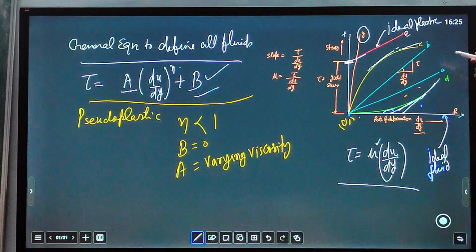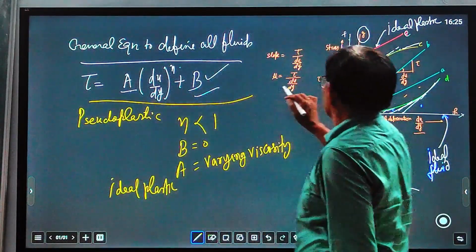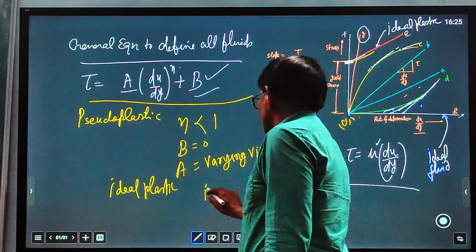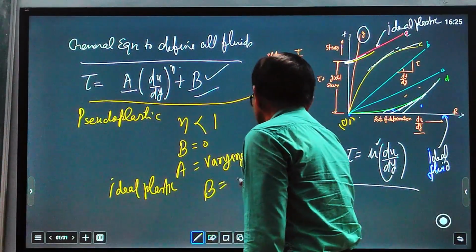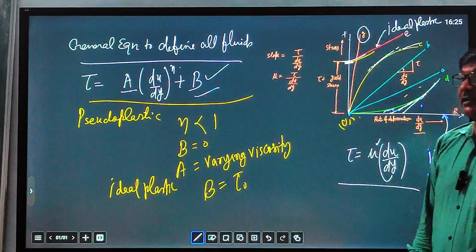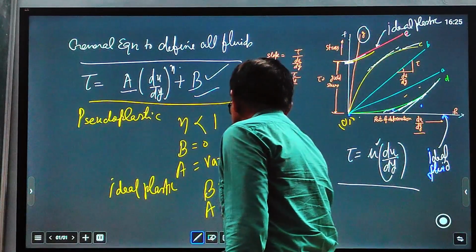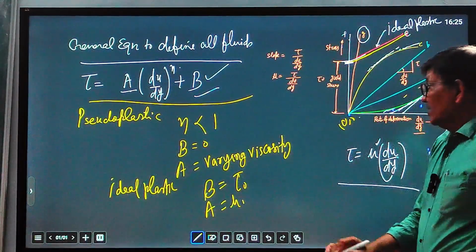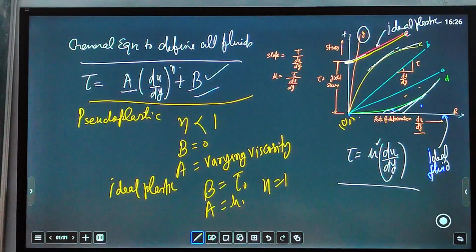And now the next condition, ideal plastic. You see that the ideal plastic is cutting an intercept, tau naught. Here B equal to tau naught, which means the initial yield stress, and A equal to mu, which is constant. Viscosity here is constant, and n equal to 1 for the ideal plastic. In this way you can define all fluids, whether Newtonian or non-Newtonian.